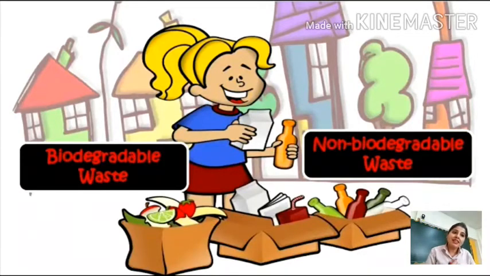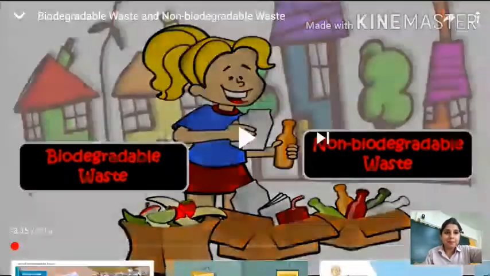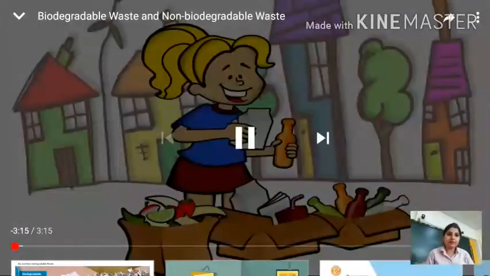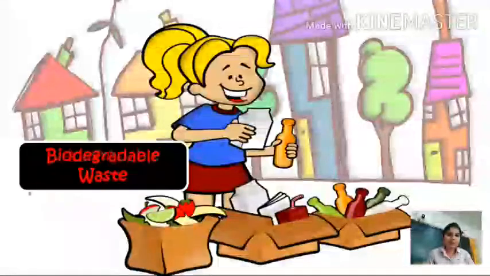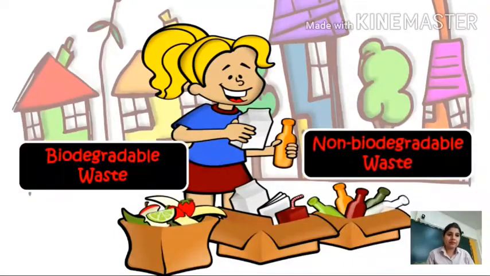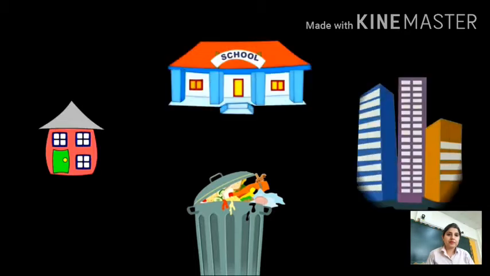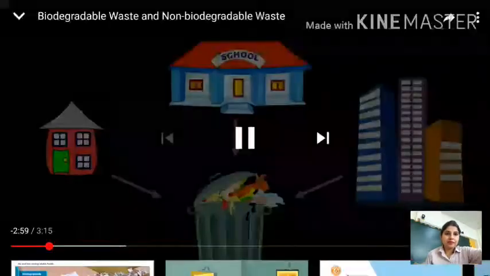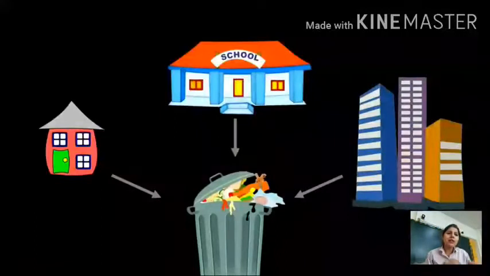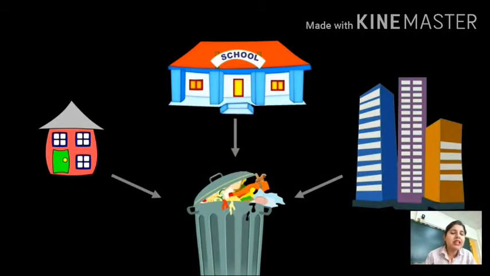Let's see with the smart content. Okay. Let's learn about biodegradable waste and non-biodegradable waste. Large amounts of waste are produced every day in our houses, schools, and offices. Right? So much waste we produce daily, you know well. In our schools also, at our home, and in big buildings and companies, right?